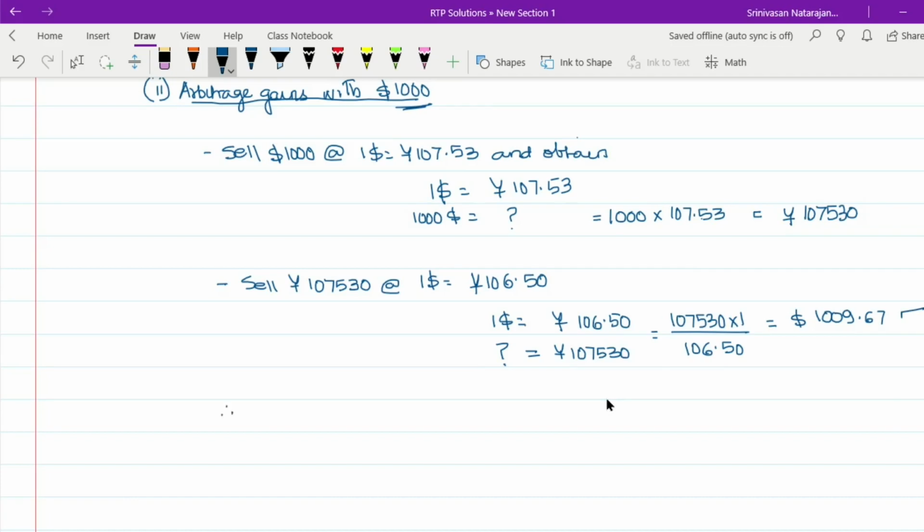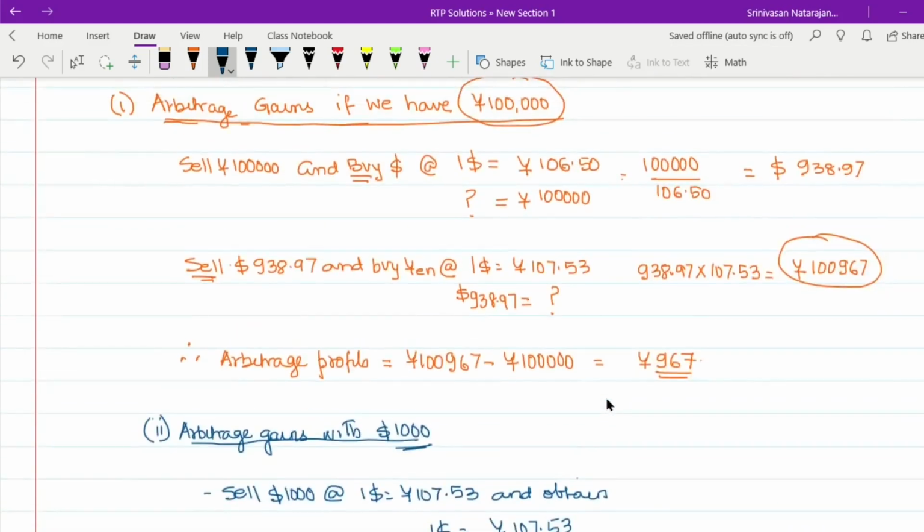$1,009.67. Therefore, your arbitrage gain will be $1,009.67 minus $1,000, which is $9.67. So if you initiate the arbitrage with dollars, you're going to end up with a profit of $9.67, which is your arbitrage gain. And on the other hand, if you begin the arbitrage with 100,000 yen, you are going to land up with 967 yen as your arbitrage gain.